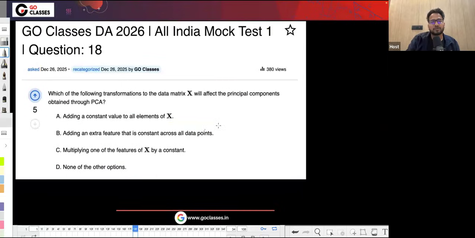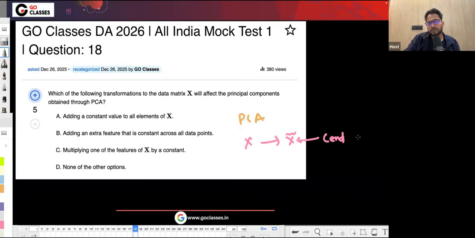Now let's solve this question. Which of the following transformations to the data matrix X will affect the principal components through PCA? So in PCA, which of the following will affect it? What is PCA? We have some steps in PCA. We have data, and we first centralize the data. So this is centered data.